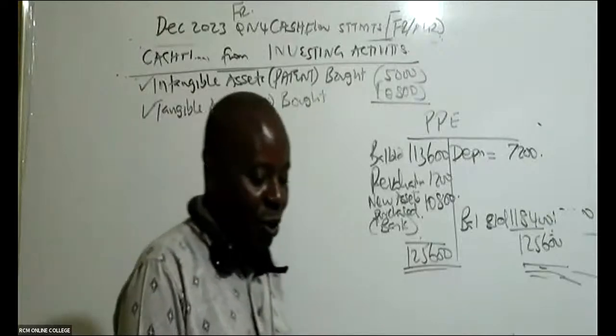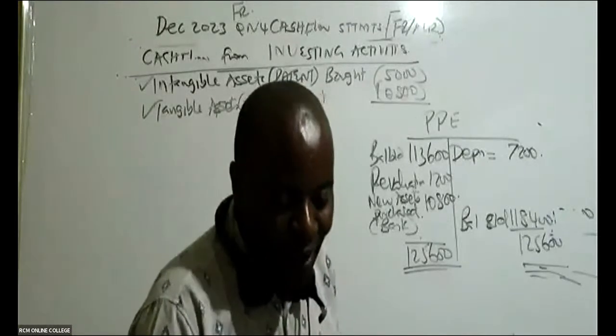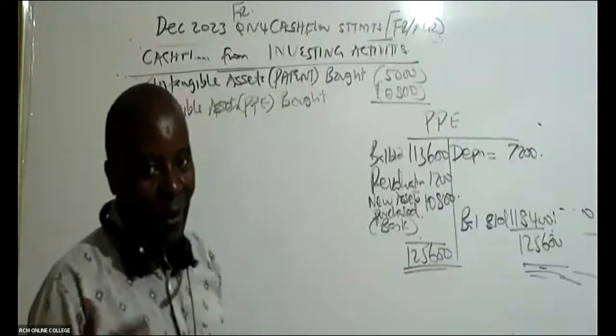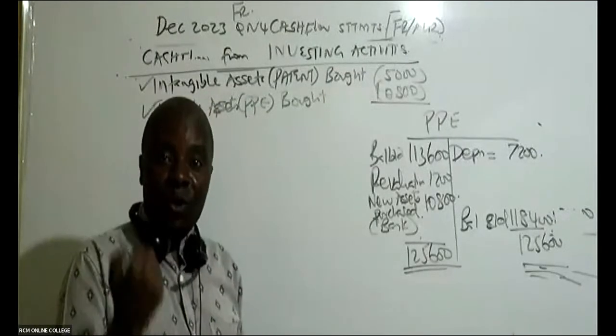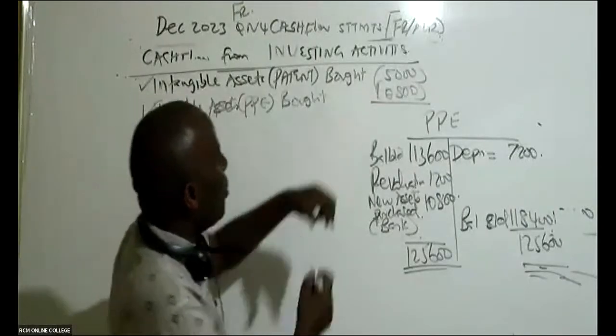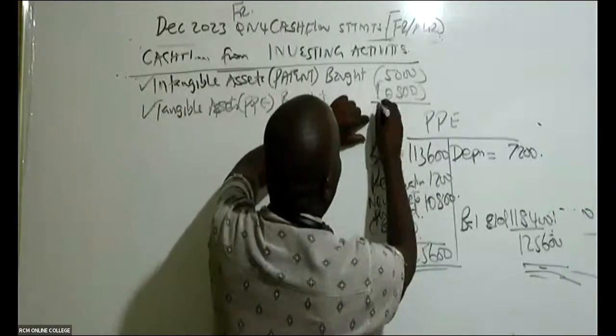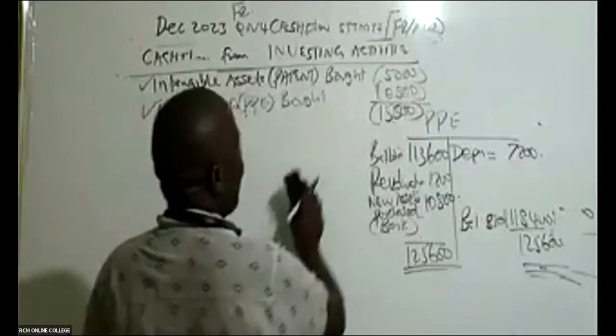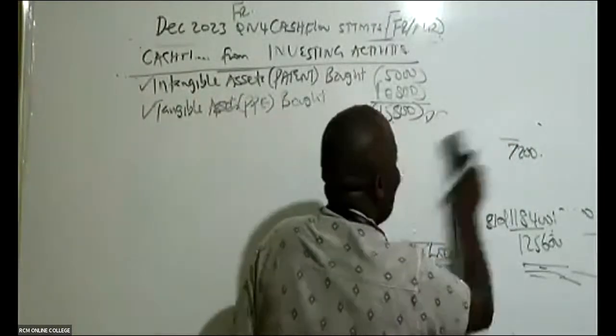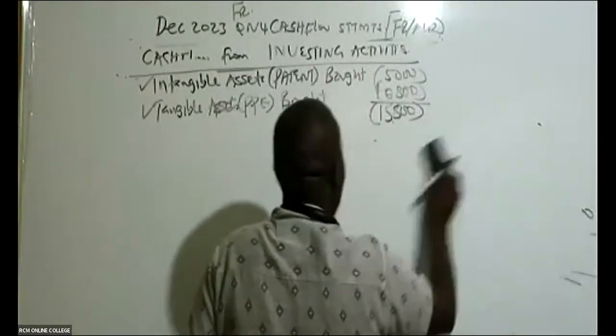When you tell me that you don't know cash flow statement, especially the ones which come in financial reporting, I normally laugh at students. Here you should be able to know everything. This is very easy. You can even do it with your eyes closed. So can somebody give me this total? So this total will be 15,800 like that. And then, ladies and gentlemen, with your permission, I'm moving a bit fast because I can see time is not on our side.